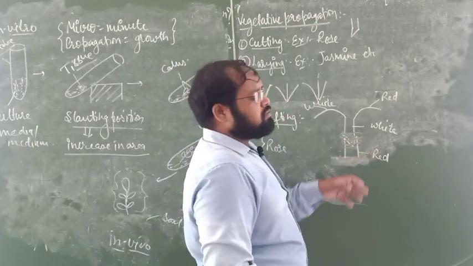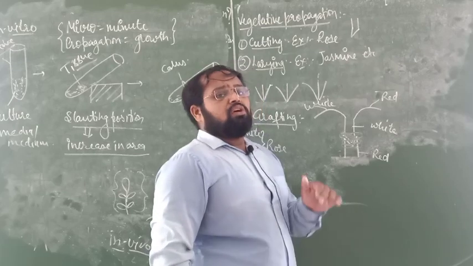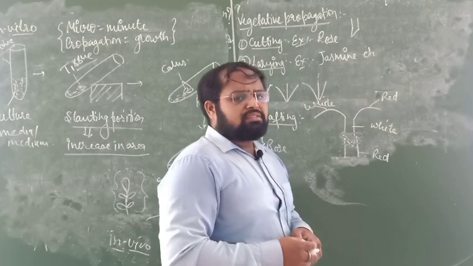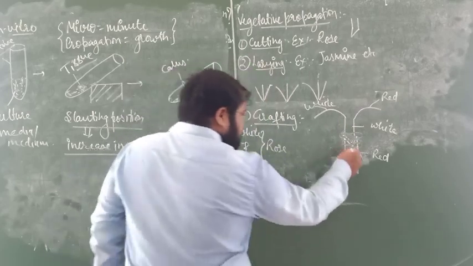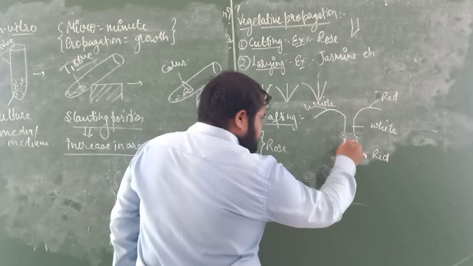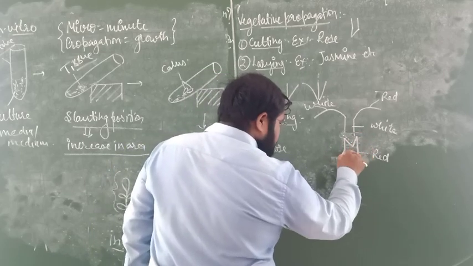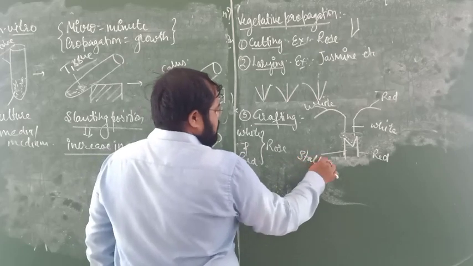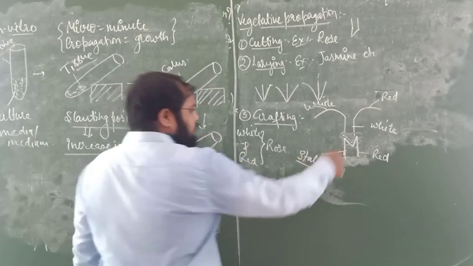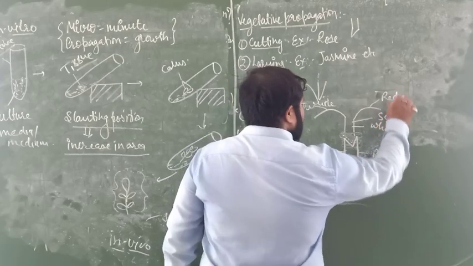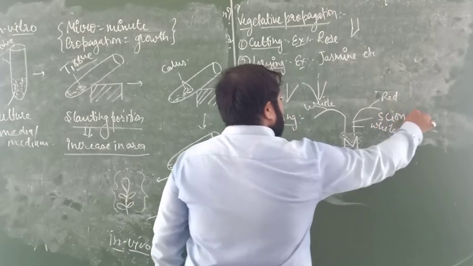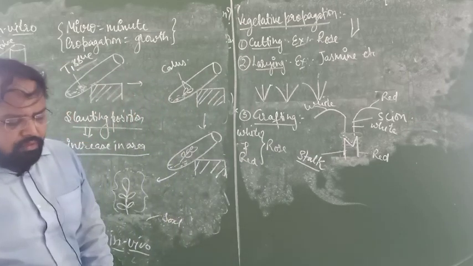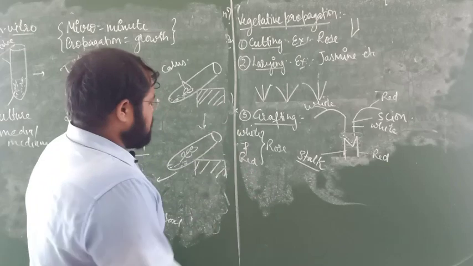The nutrition, the atmosphere, the water requirement, and the soil must be the same. The part which is connected to the soil is called stock, and the above part is called scion.